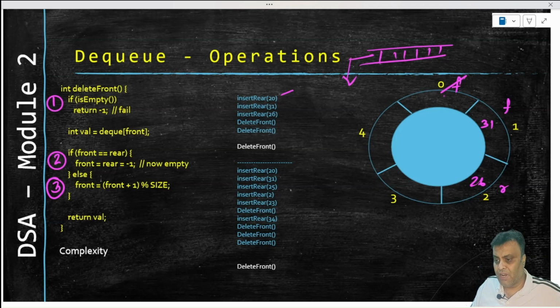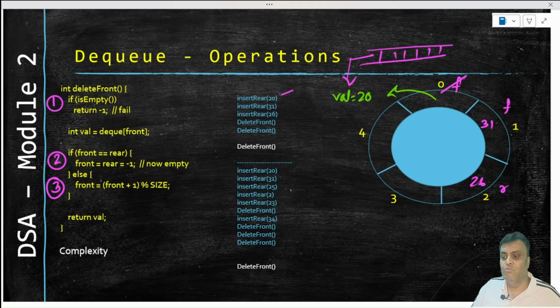If we say delete front, our front was here at 0, and is empty is false, so it's not empty. So we say DQ front. DQ front means we store the value of whatever was here, which was 20, inside val. So we have said val equal to 20.